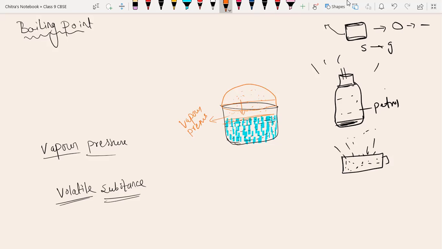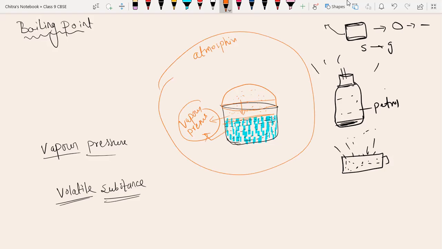It is the pressure applied by the vapors of the liquid on the surface of the liquid. Whatever gas we have in our atmosphere, its pressure is called atmospheric pressure, and this is the vapor pressure of the liquid.